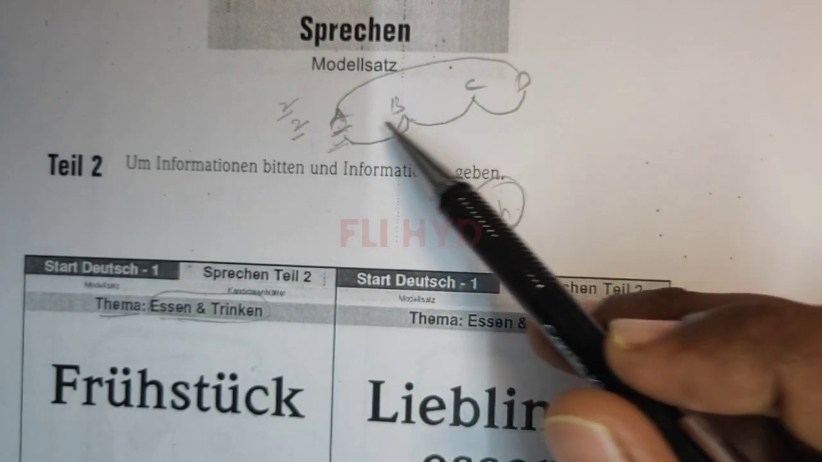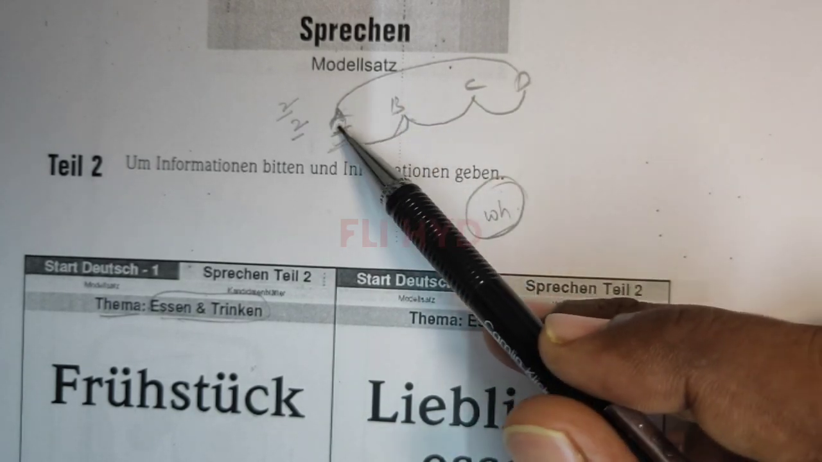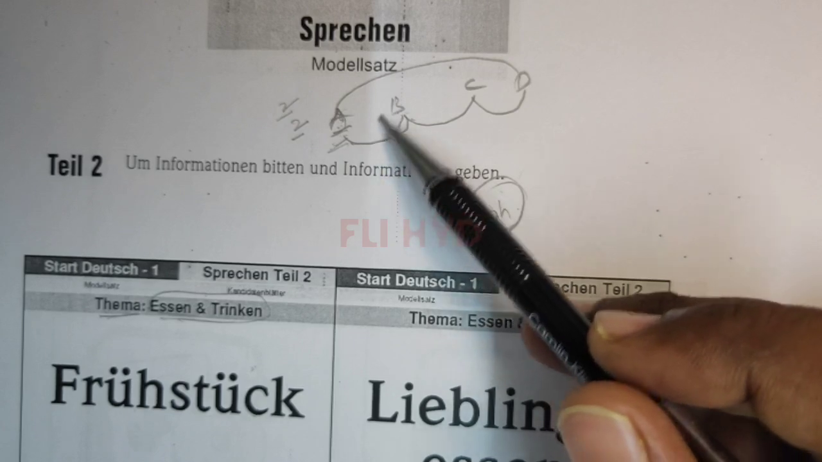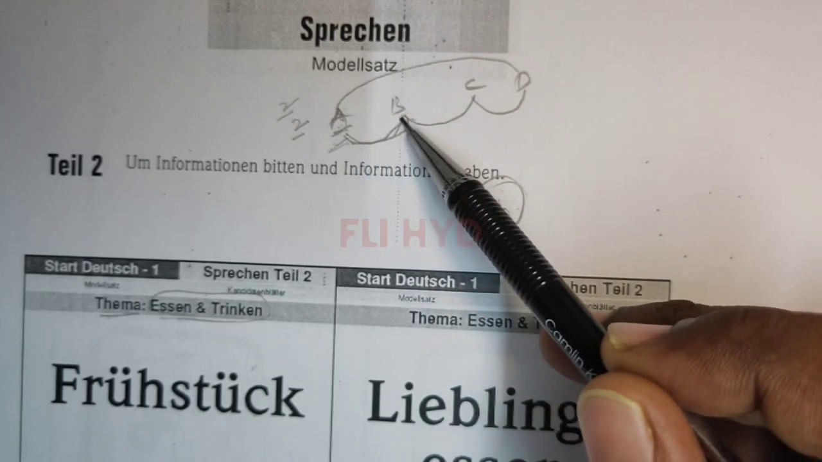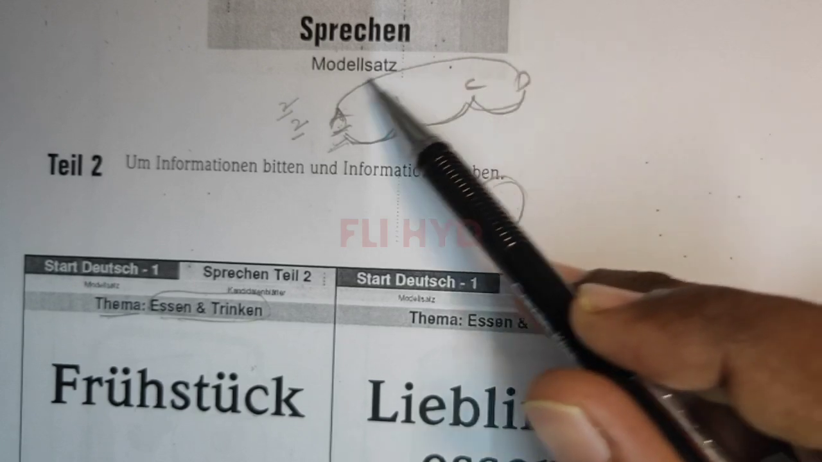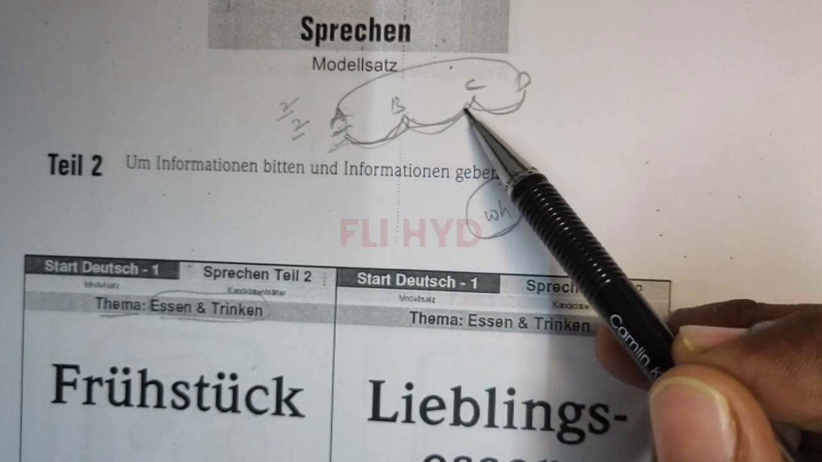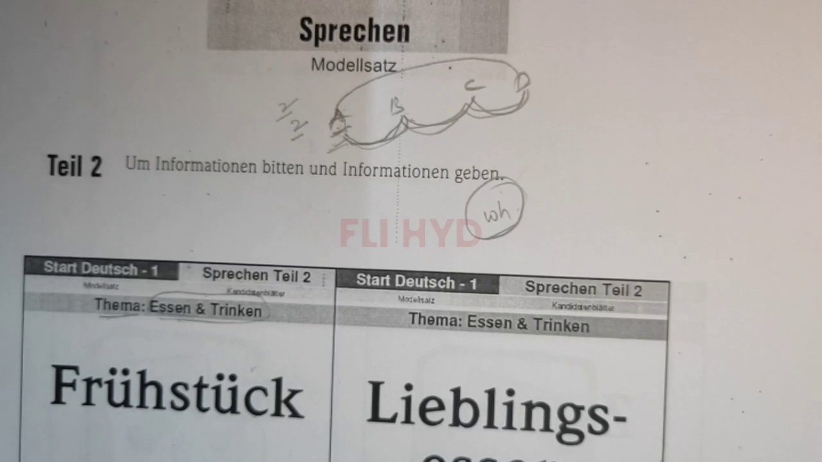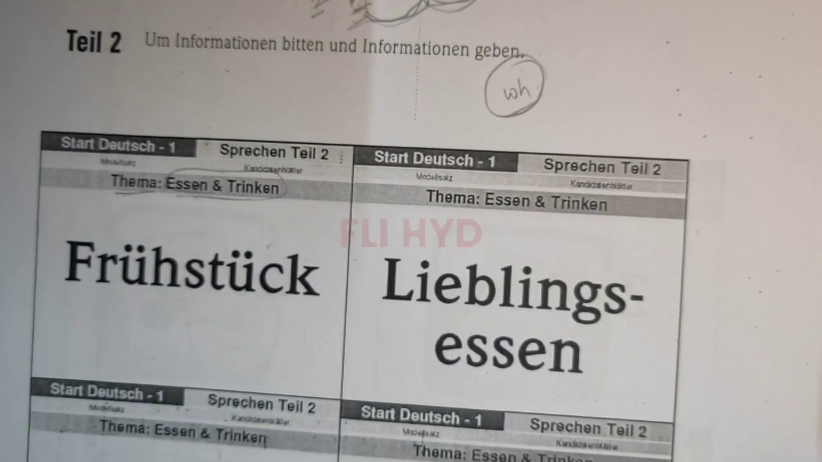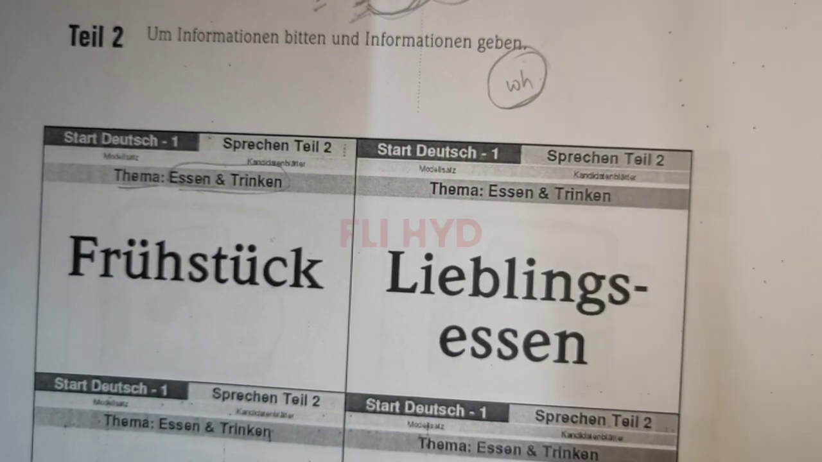But it is not that A is asking two questions continuously one by one. No, it's like a process: A to B, B to C, C to D, then D to A, then A to B, B to C, C to D, and then D to A. Clear? So like that, you have to ask a WH word question. Clear? So this is tile 2.